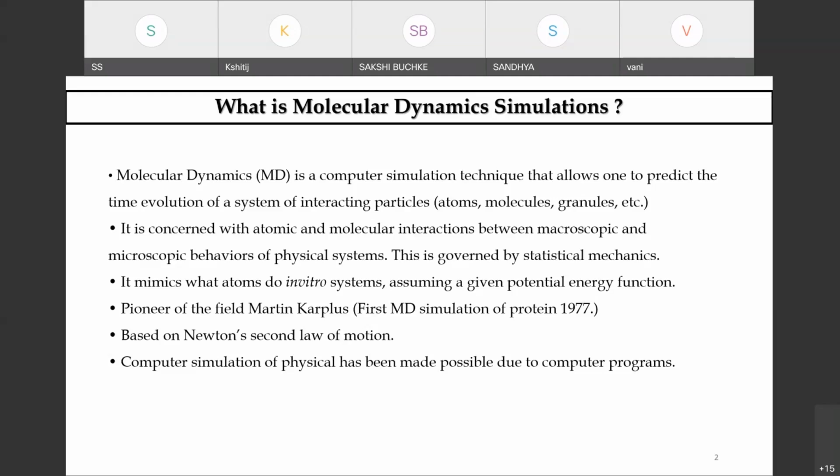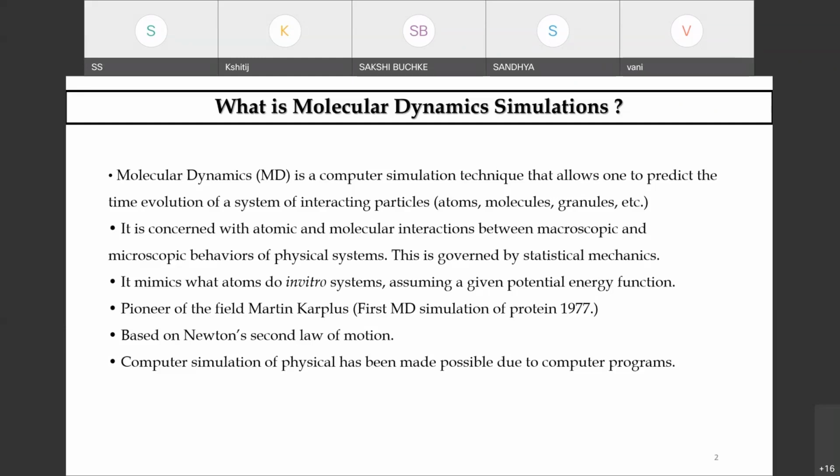This is a powerful computer simulation technique which allows you to predict the evolution of your interacting particles, whether atoms, molecules, or any kind of granules. We study the inherent features in terms of macroscopic and microscopic properties, and all these are governed by statistical mechanics. When I say this, what do we understand?